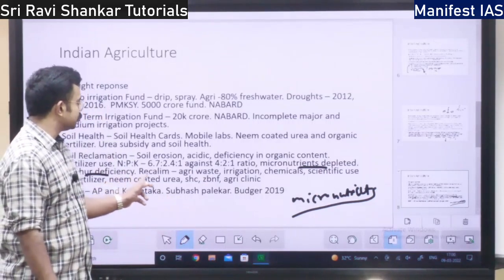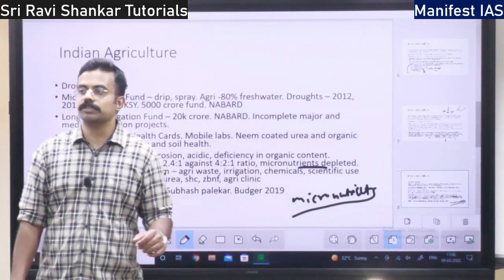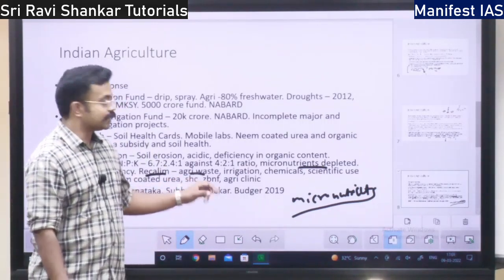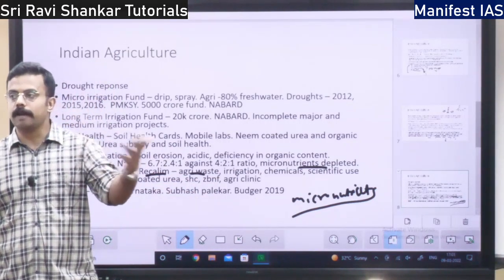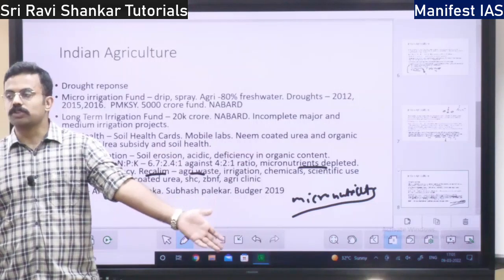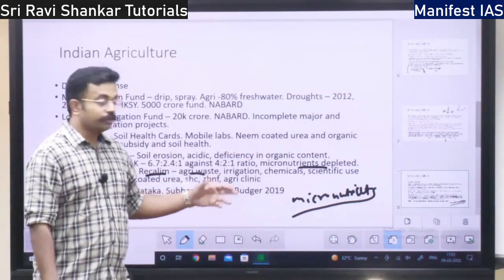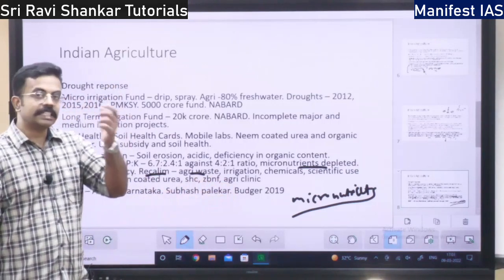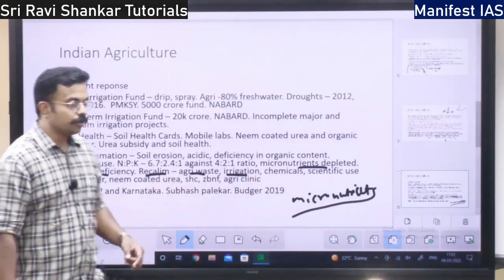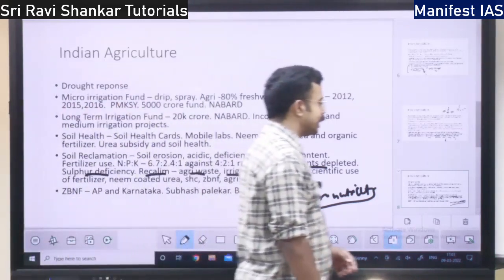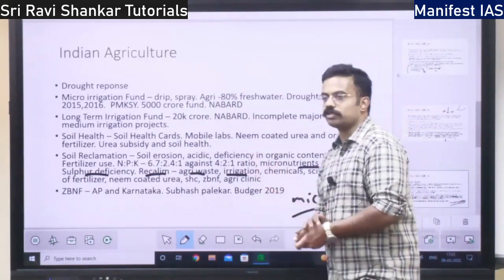What are the measures? Reclaim the soil. How do we reclaim the soil? Use agricultural waste. Agri waste, you put it in the soil, mix it, so it will act as fertilizer. That is one thing. You can also use cow dung and sheep droppings, and irrigation should be used in an optimal way. There should be neither less irrigation nor excess irrigation. That is also used to reclaim the soil.